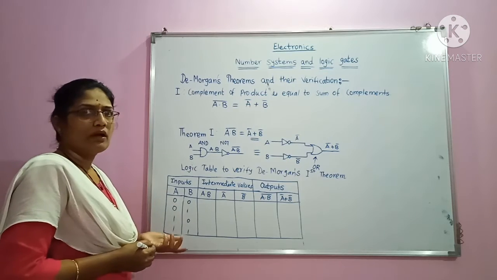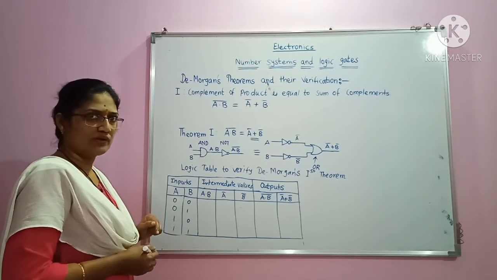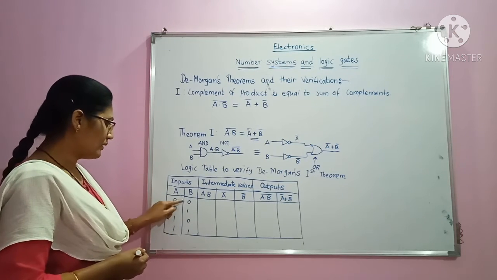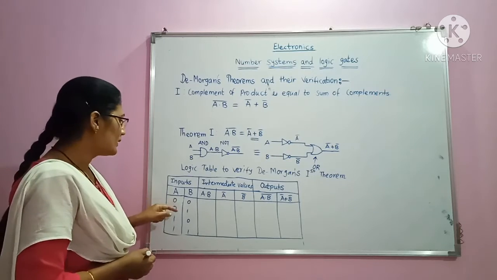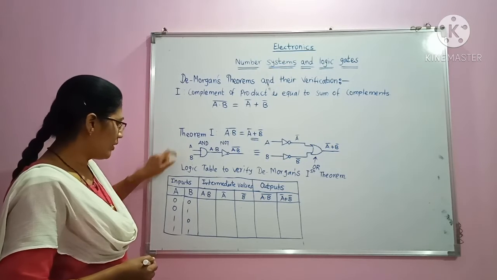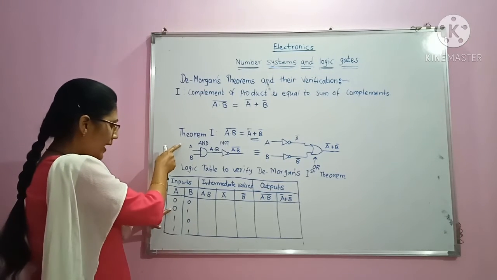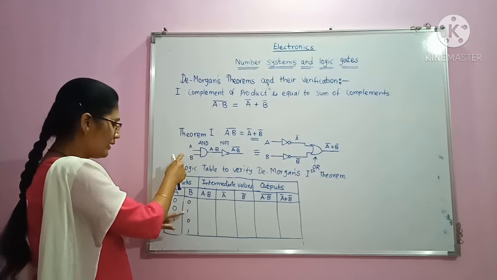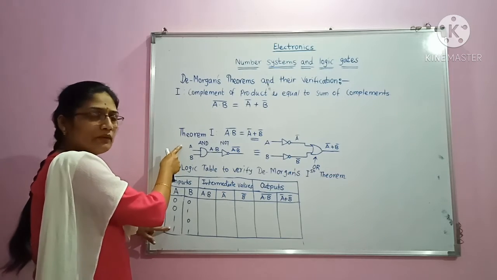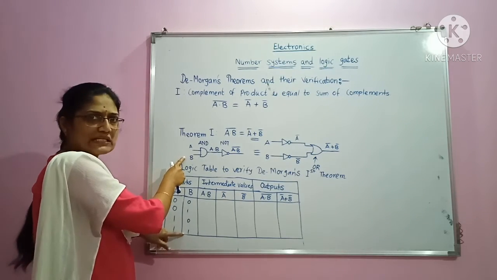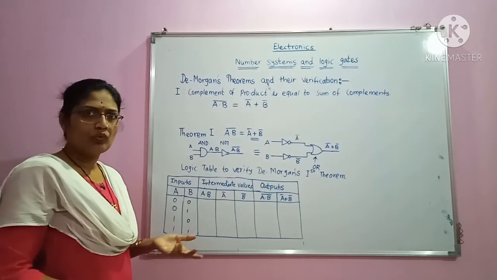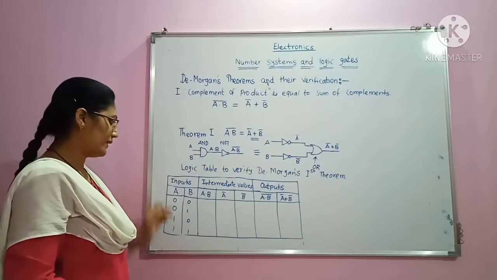Here I have taken two inputs as A and B, and their various states, that is high, low, true, false, etc., we are representing with 0011, 0101. It means that initially A is 0, B also 0. After that I am going to give A as 0, B as 1, then A as 1, B as 0, and lastly A as 1 and B as 1, means both high, one of the input as low, one of the input as high, etc.